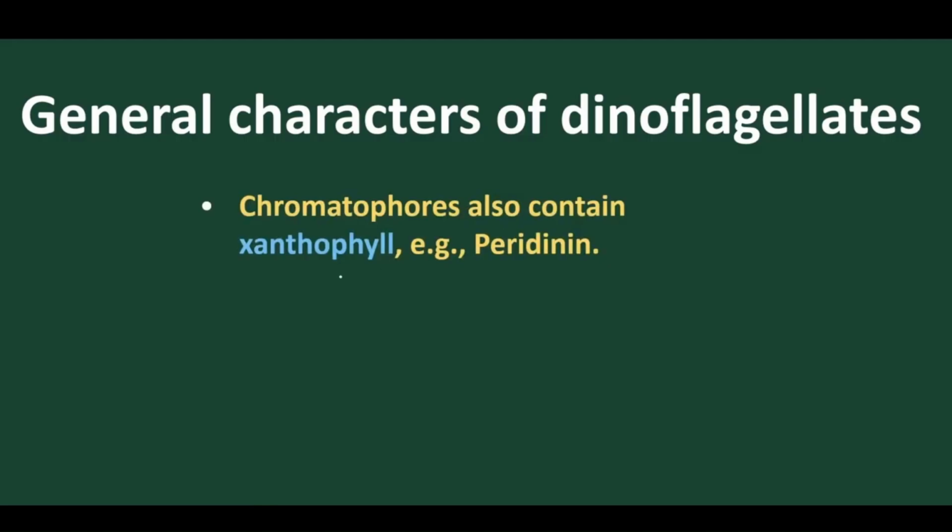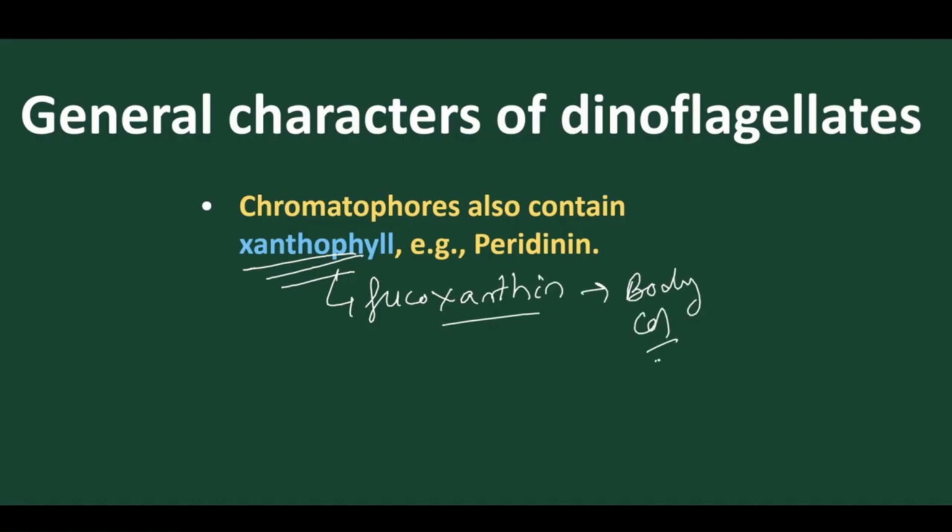In addition to these carotenes, they contain pigments called xanthophylls, and these xanthophylls contain different types of fucoxanthin. These fucoxanthin combinations provide the body color. Got it? And the best example where we find the maximum amount of xanthophylls is peridinin.